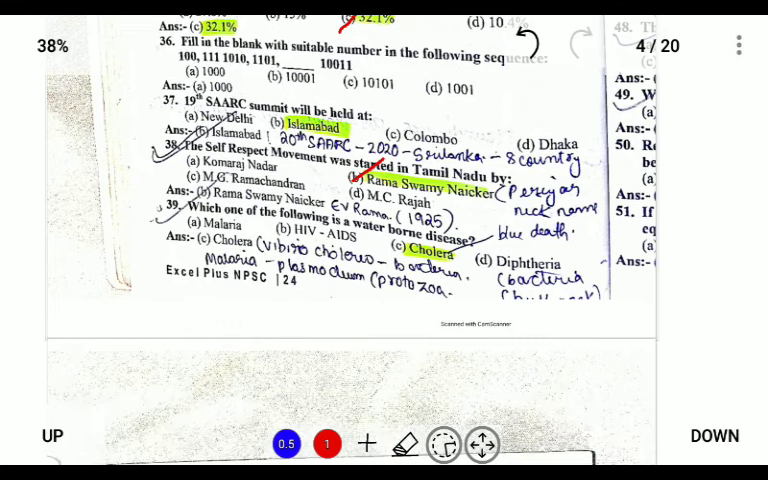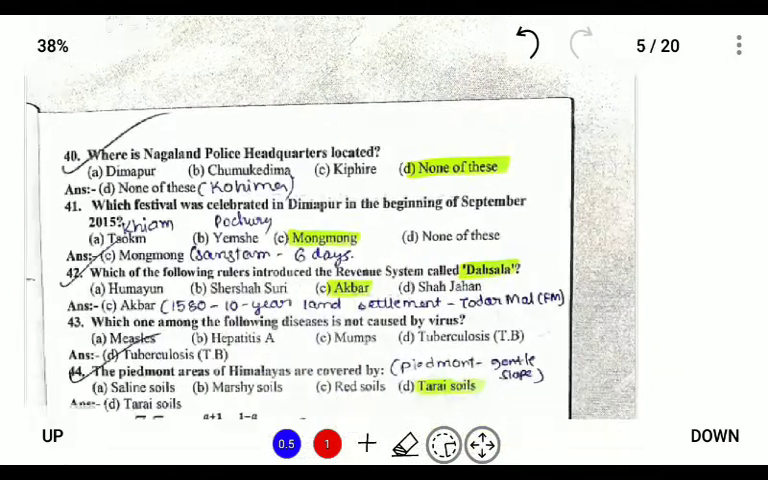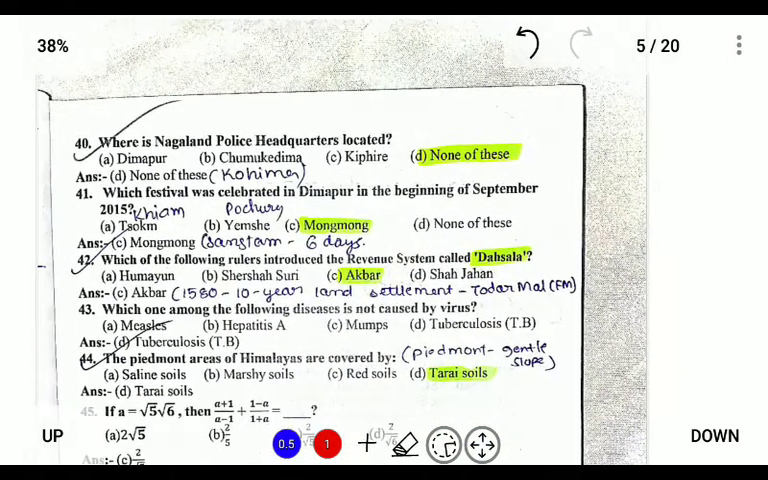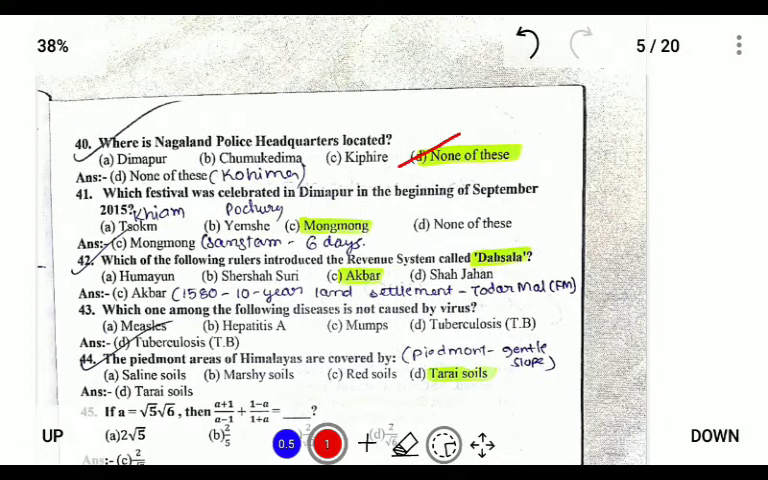Next, which of the following is a waterborne disease? Malaria is mosquito-borne. HIV is transmitted through blood, drug use and sexual transmission. Diphtheria is a bacterial disease, and cholera is passed through water. Next, where is the Nagaland police headquarters located? It is located in Kohima.